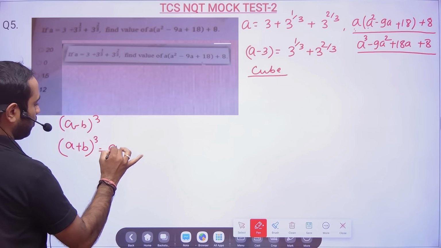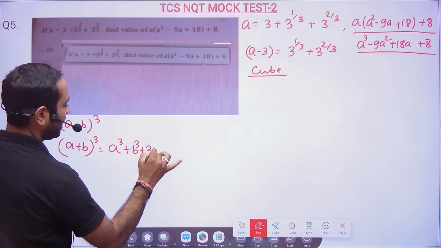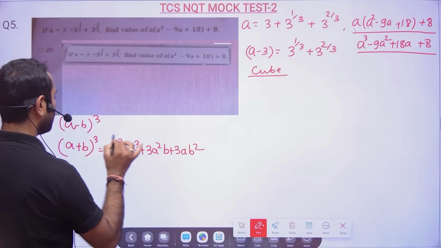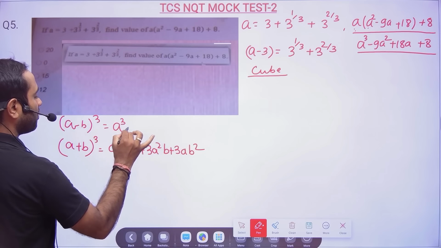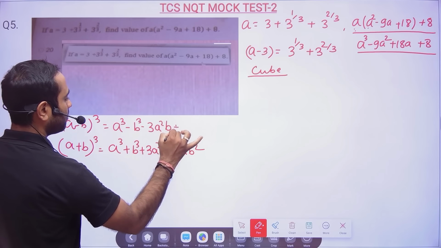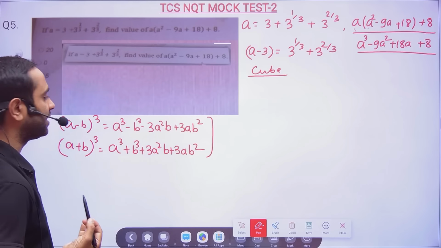So this I know, A plus B cube is A cube plus B cube plus 3A square B plus 3AB square. In this case, A minus B cube is A cube minus B cube minus 3A square B plus 3AB square. So as formulas you have to keep in mind.